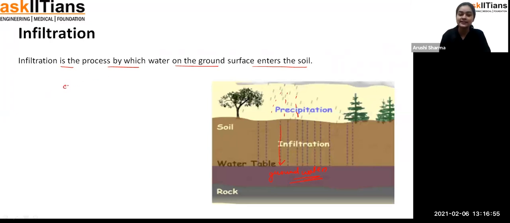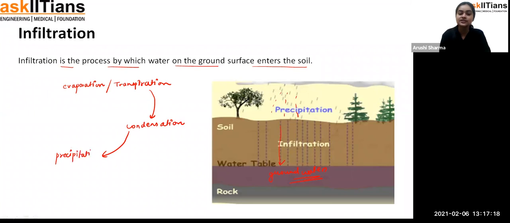First of all, there is the evaporation, that means the formation of vapors from rivers, lakes or oceans, or from any water source. Evaporation and transpiration. After that there will be condensation, that means formation of the cloud. After that, the cloud will burst out and there will be precipitation.